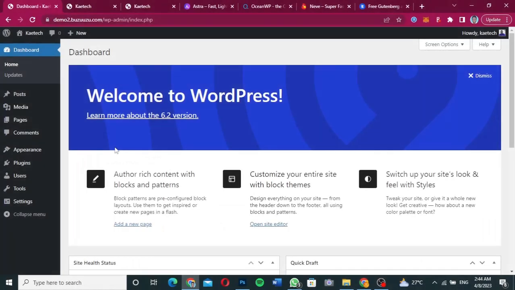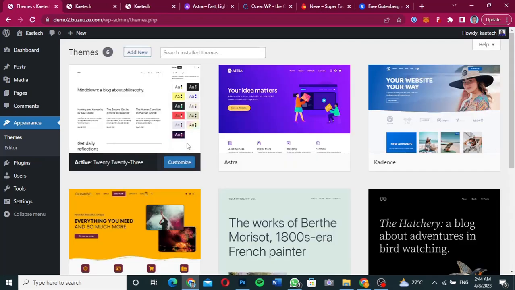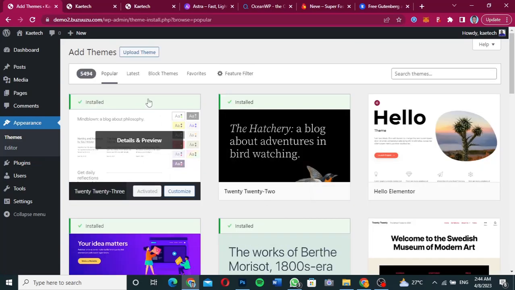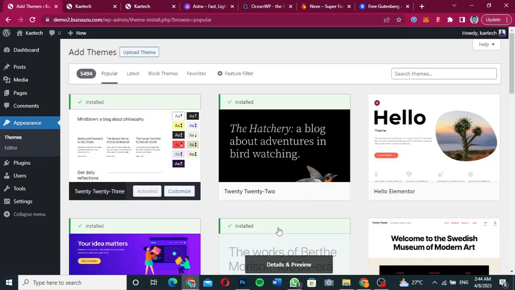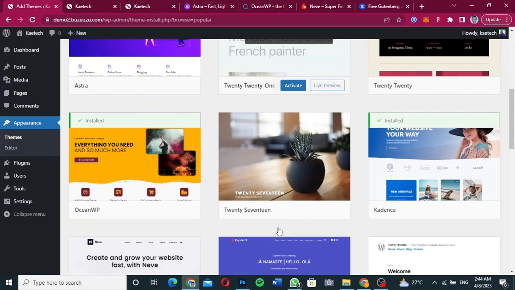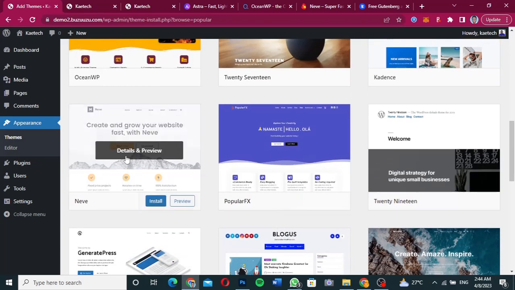Okay guys, so to install the Neve theme, we're going to go over on appearance over here, click on themes, and then click on add new, and go straight ahead to select the Neve theme that we want. So we're going to click on add new, and then we look through the popular ones over here, and search for the Neve theme. So look through it, and you're going to see the Neve theme over here. So as you can see, Neve.